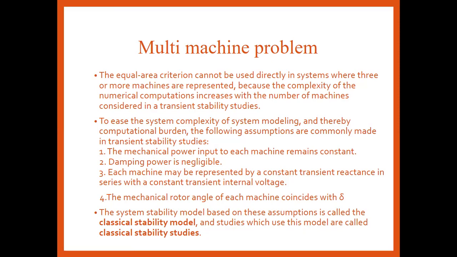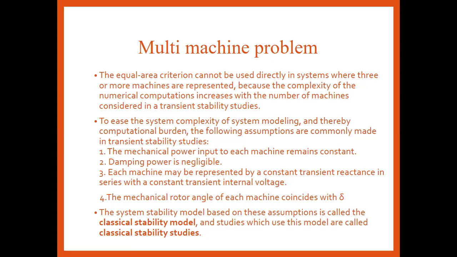Thus the complication in the numerical computation increases with the number of machines considered in transient stability studies, because the equal area criterion is used for graphical analysis of transient state stability.